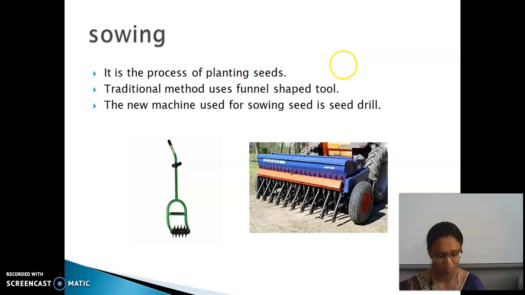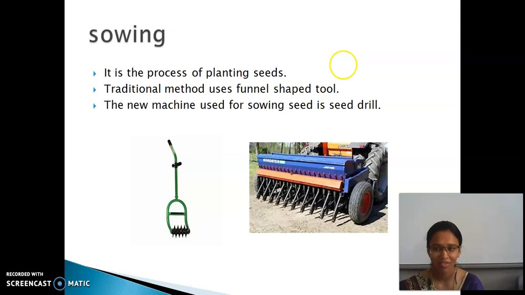I will give you some options: rabi, kharif, wheat. Tell me your answers. Yes, the answer is kharif, because June to September is the rainy season.